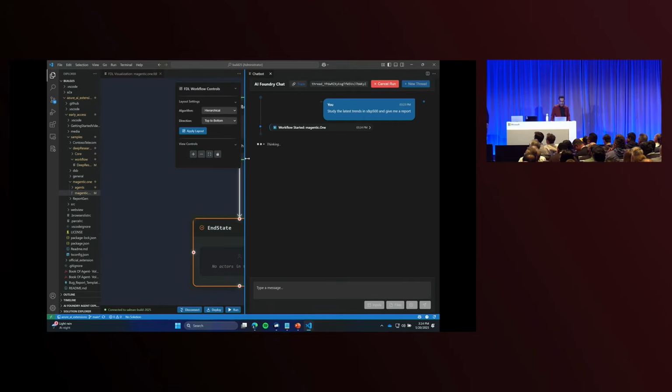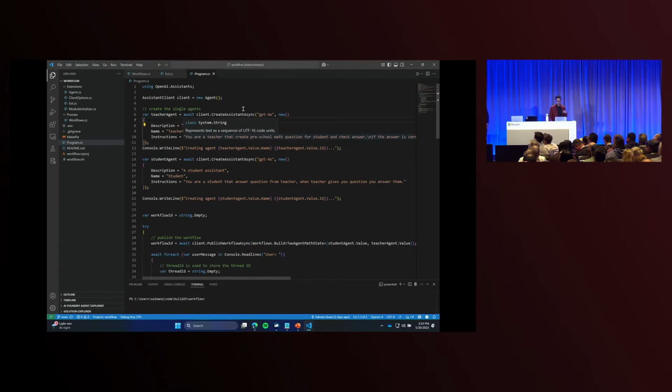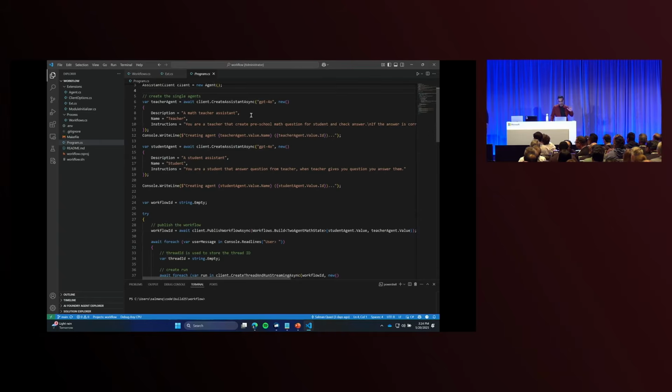I'm going to let this run, and in the meantime, because this is obviously a developer talk, I want to spend time showing you what it looks like building one of these workflows in code, because that's precisely what most of you will be doing. To do that, obviously we can use Semantic Kernel, but I wanted to take this a step further, where I'm using a classic SDK to build these single agents, and then just for the multi-agent piece, I'm using the process framework.